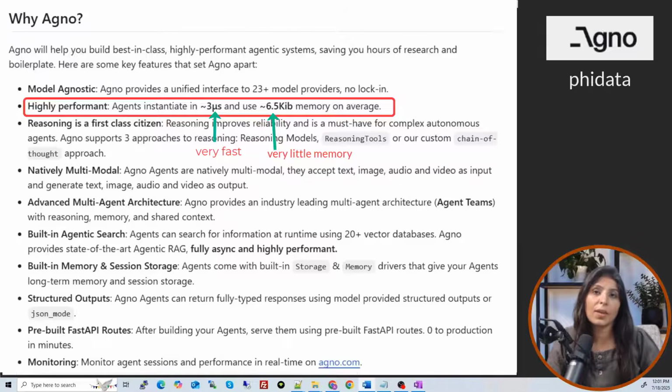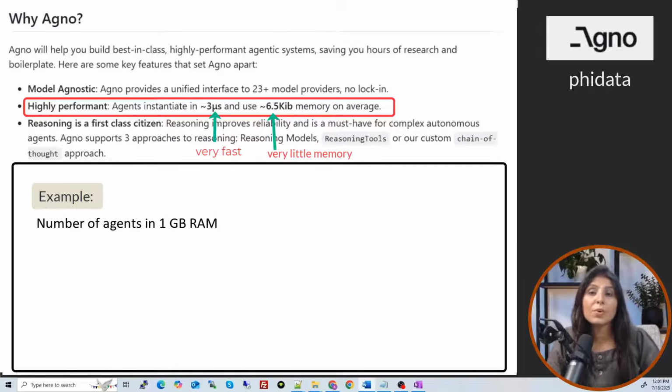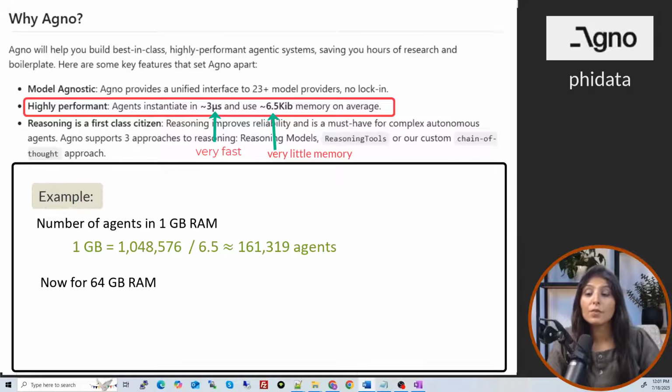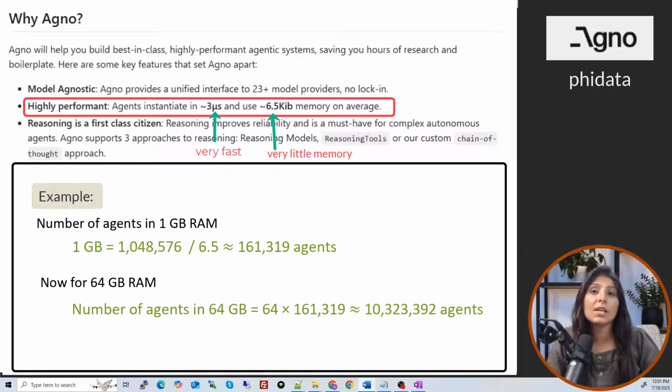Let's understand this with one example. So let's say your computer has 1 GB of RAM and you could technically run over 150,000 agents just based on the memory usage. And let's suppose if you have 64 GB of RAM, then you could technically run over 10 million agents at the same time.